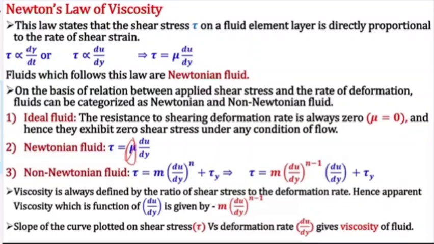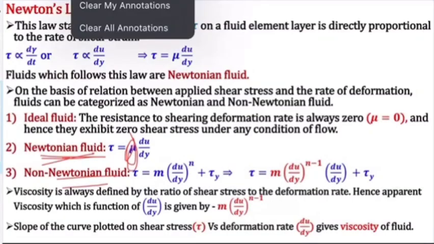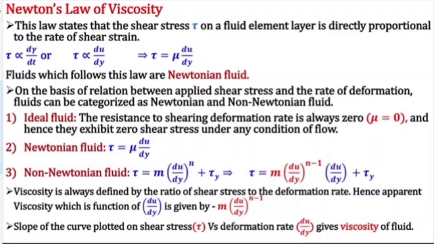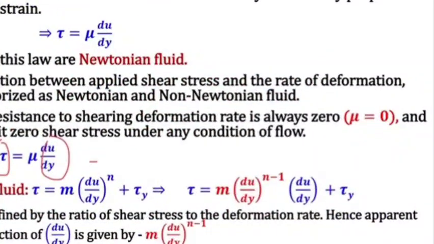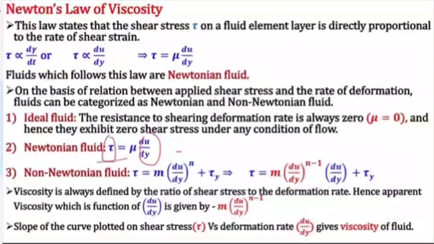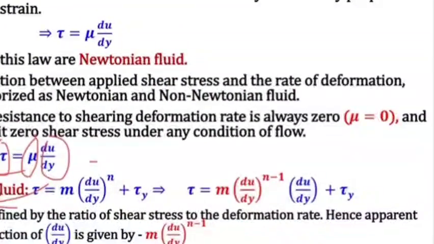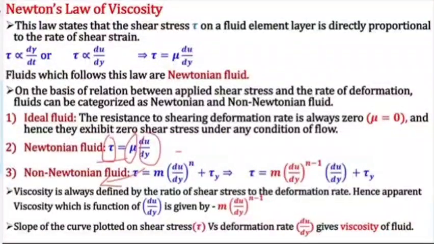Mu is the viscosity for a Newtonian fluid. Now for non-Newtonian fluid, what will be the viscosity? Viscosity will always be the ratio of tau and du by dy. Tau divided by du by dy gives mu, viscosity.